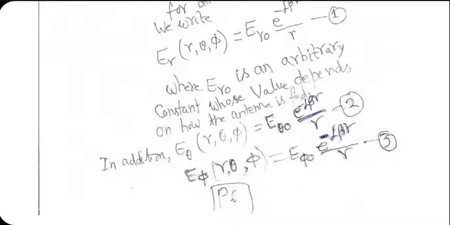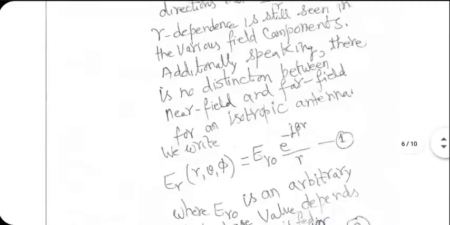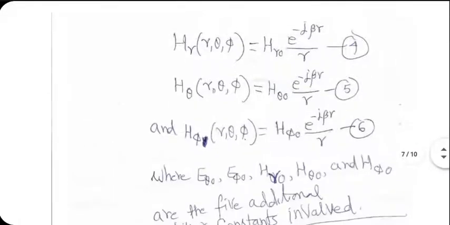Let's see in reality what happens. For H also, 3 components are there. Each one has the associated amplitude, HR naught, H theta naught, and H phi naught. This is all given to you, by the way. Problem statement actually tells you that.